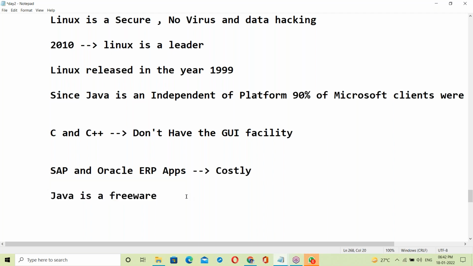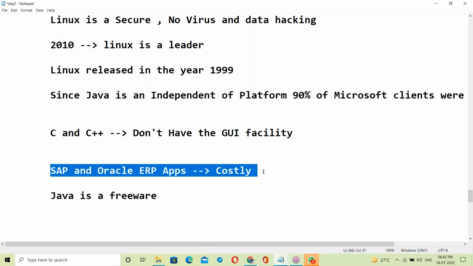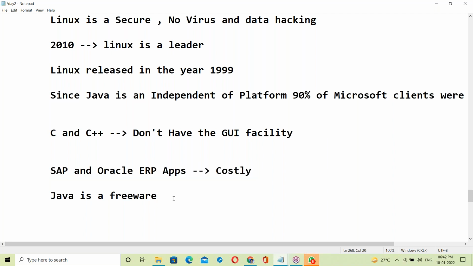Now currently we are developing one ERP application for Volkswagen company. Exactly like SAP ERP and Oracle ERP, in Java also you can develop it. It's freeware. SAP and Oracle ERP are costly. The client has to pay a lot of amount for licensing. So because of that reason, they migrated to Java.